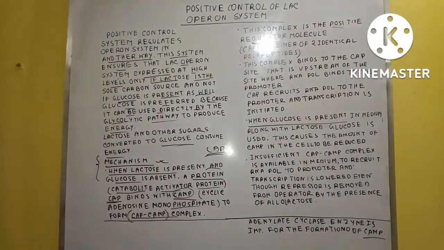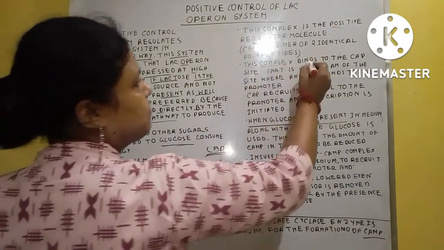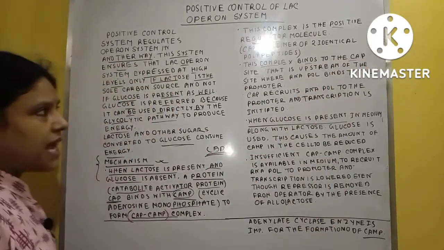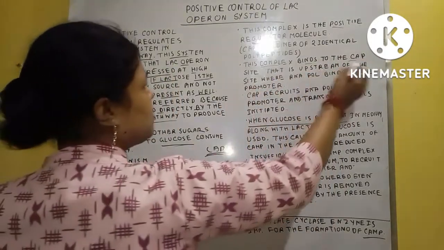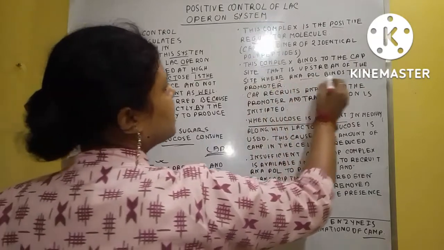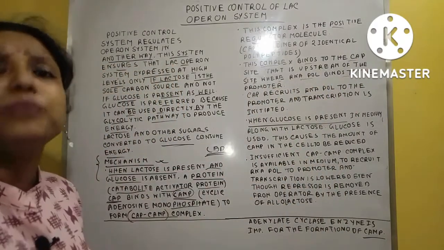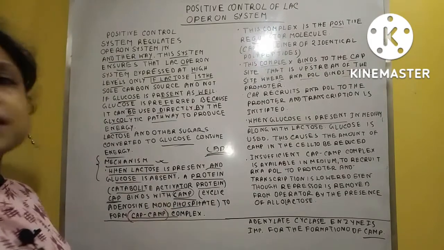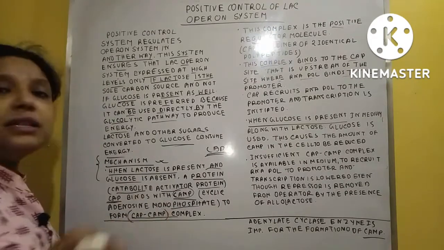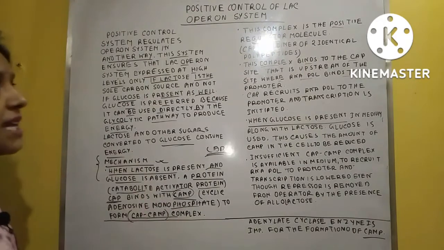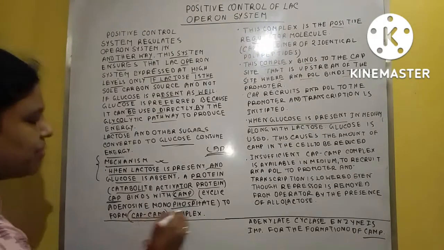Okay, it is a positive regulator, and this complex generally binds to the CAP site, which is upstream of the site where the RNA polymerase binds to the promoter. That means it is situated just upstream to the promoter. Clear? This is called the CAP site, and the CAP site is generally utilized for the binding of the CAP complex.